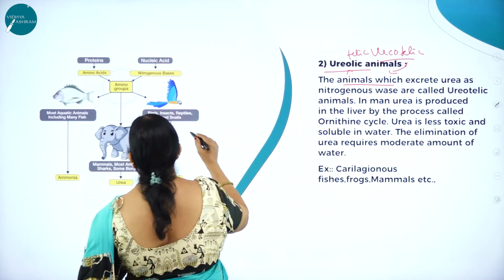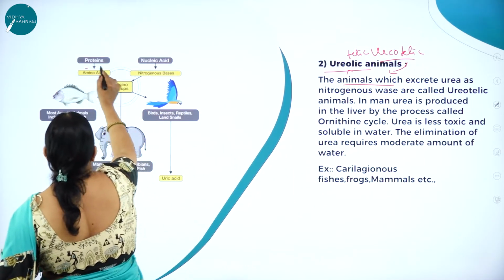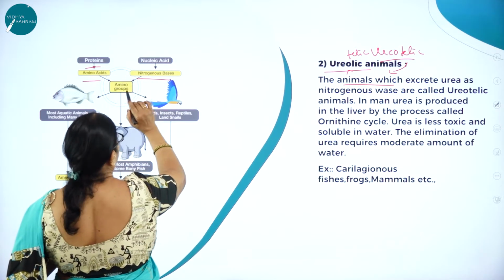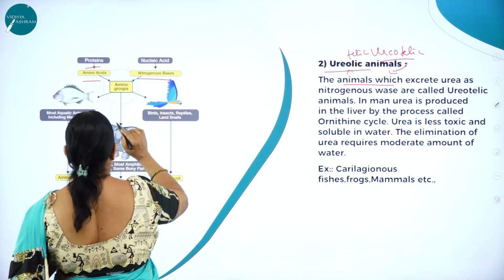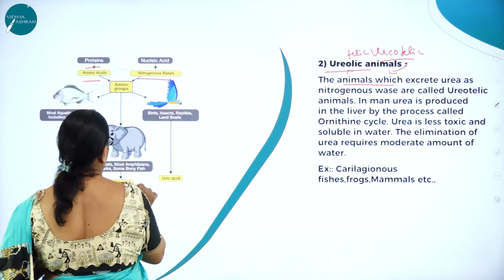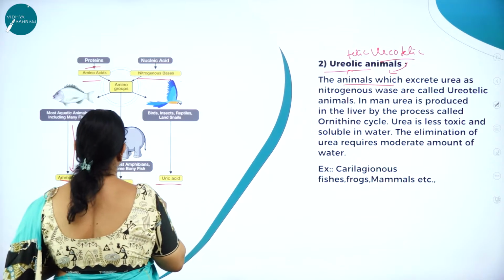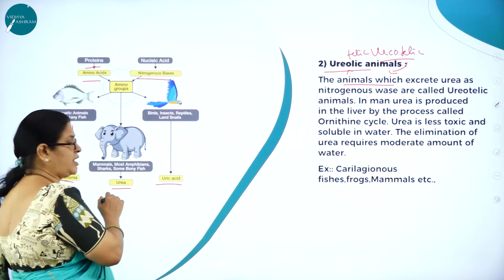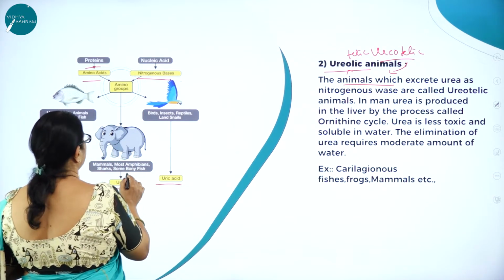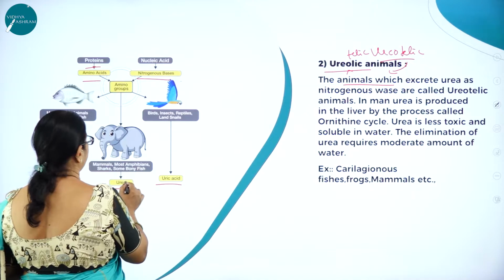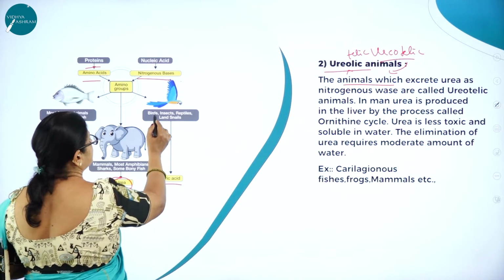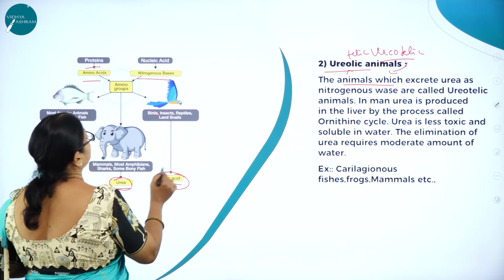Here you can see in this picture the proteins and amino acids which will be broken down into nitrogenous bases, ammonia, then urea and uric acid. You can see the aquatic animals which eliminate ammonia, then the mammals, most of the amphibians, sharks, some bony fishes which eliminate urea. Then birds, insects and reptiles eliminate uric acid.